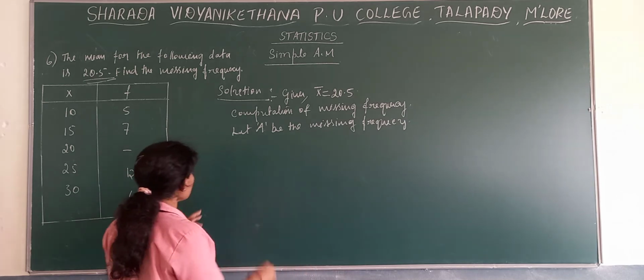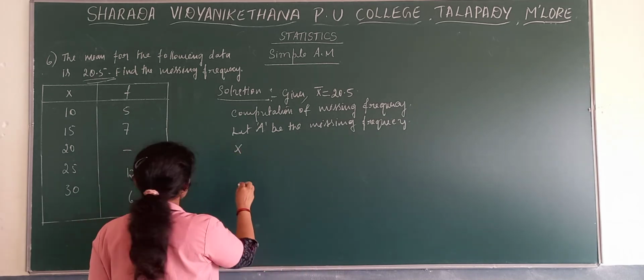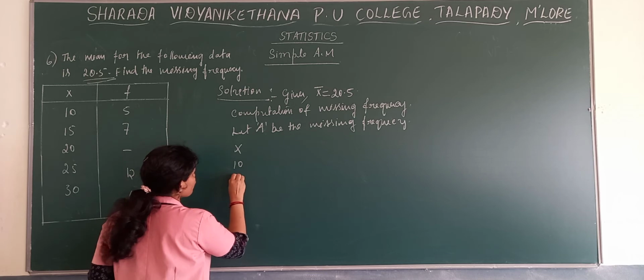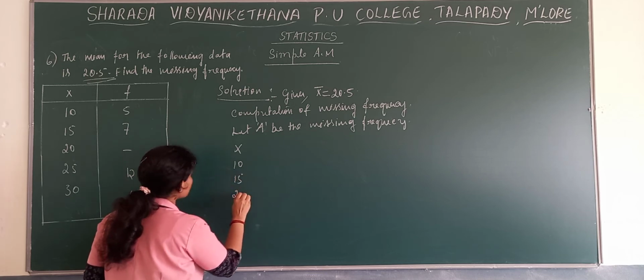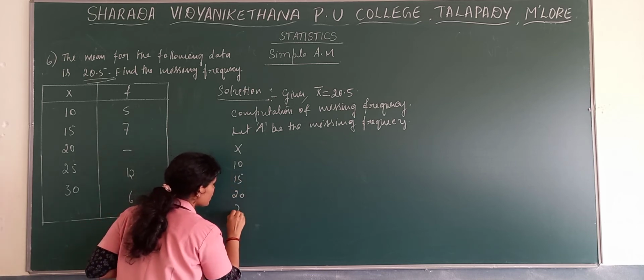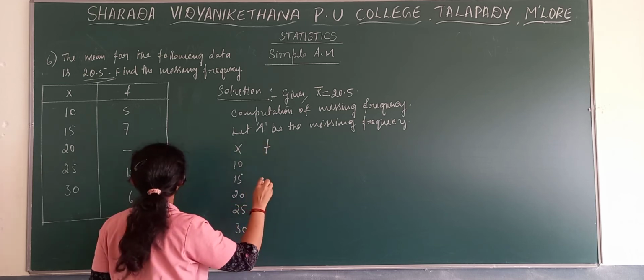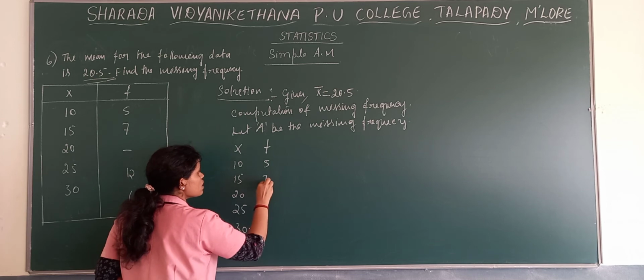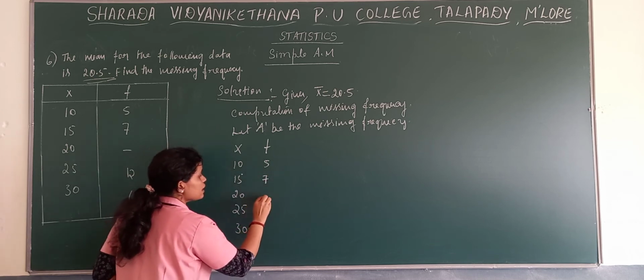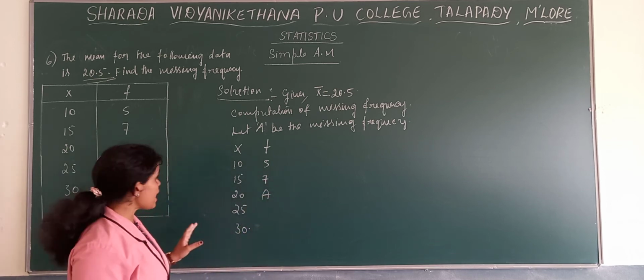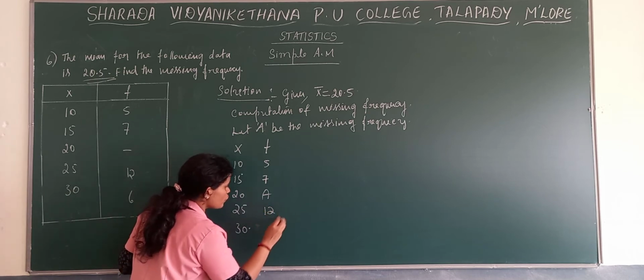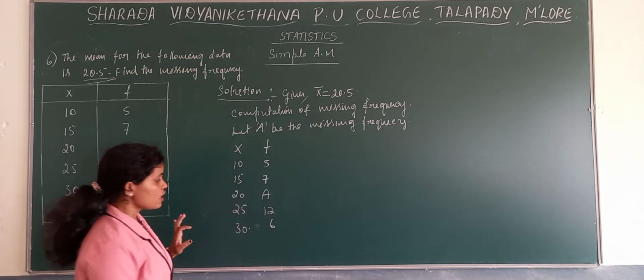Now, write the X values: 10, 15, 20, 25 and 30. Then take the frequencies 5, 7, and the missing frequency A, then 12 and 6.